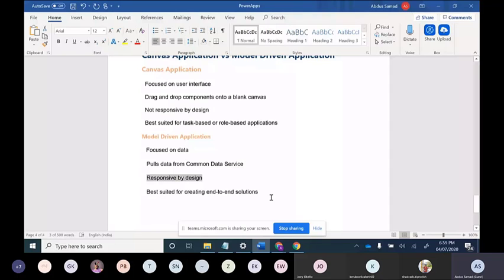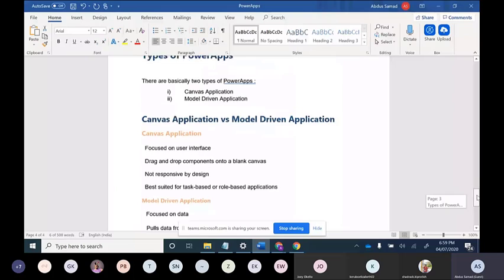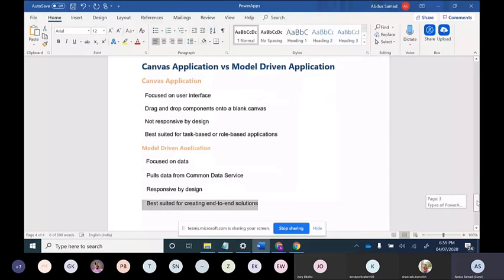If someone asks you what is the difference between Canvas applications and model driven applications, and in what scenario you will use each, you just have to tell them that if the focus is on UI, if you want the app to be UI dependent and very good looking, then you will prefer Canvas app.